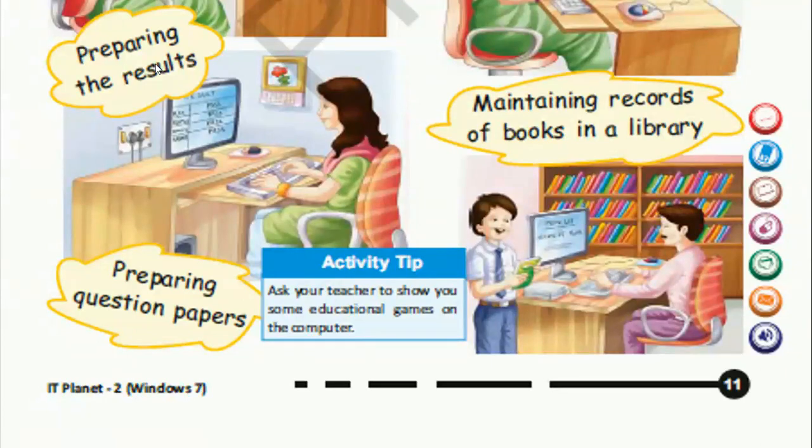In the next picture you can see there is a big almirah and there are many books kept in the almirah. So this is a library. A child is standing in front of a teacher and he is holding a book. This is a library and the person who is sitting, he is doing something on the computer. What is he doing? He is maintaining records of books in a library. So let us read this. Preparing a result, preparing question papers, maintaining records of books in a library.